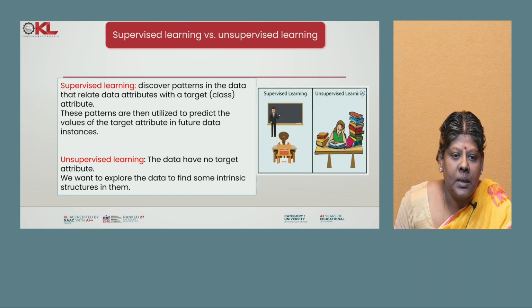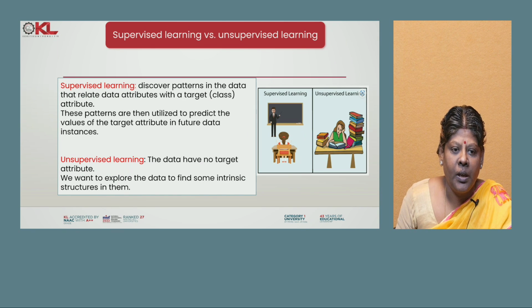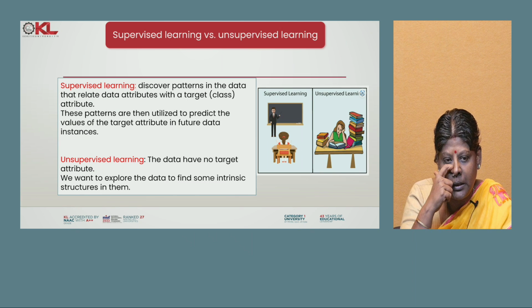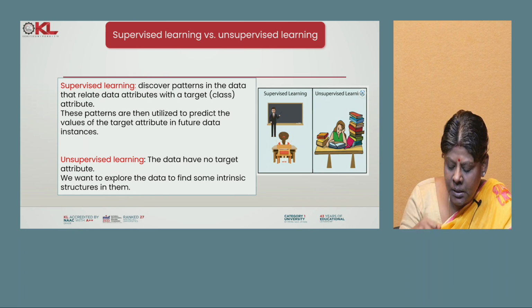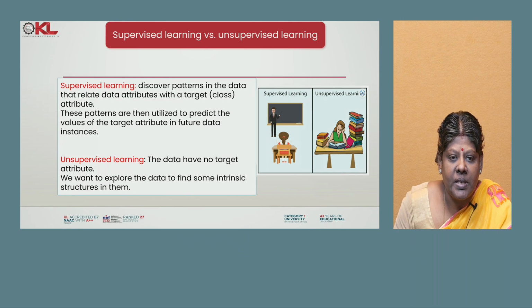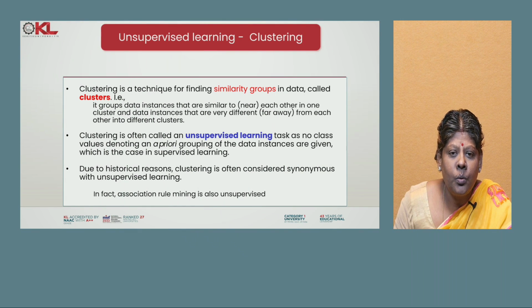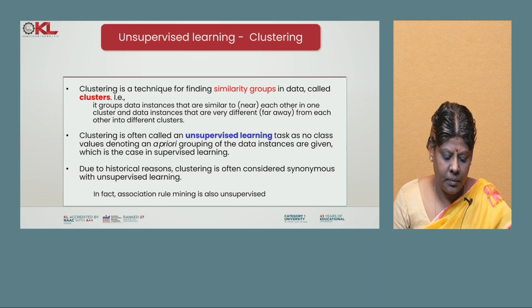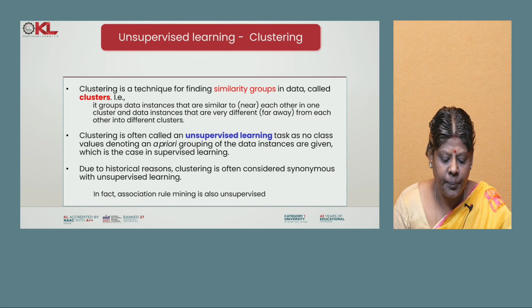But unsupervised learning means the data have no target attributes. We want to explore the data to find some structure in them. That is the difference between supervised and unsupervised learning. The clustering concept comes under unsupervised learning.